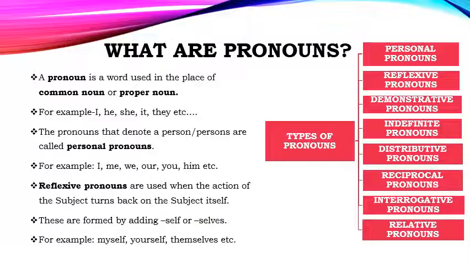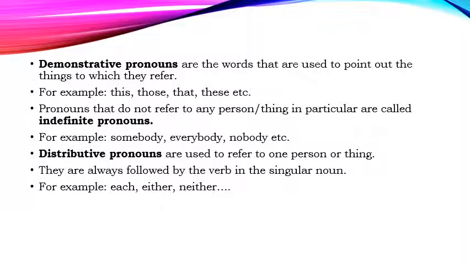What are you thinking? That we have done a revision or not? No. So many things. Demonstrative pronouns are the words that are used to point out the things to which they refer. For example, this, those, that, these, etc. Pronouns that do not refer to any person or thing are called indefinite pronouns. Yes, indefinite pronouns are used as, for example, somebody, everybody, nobody, etc.